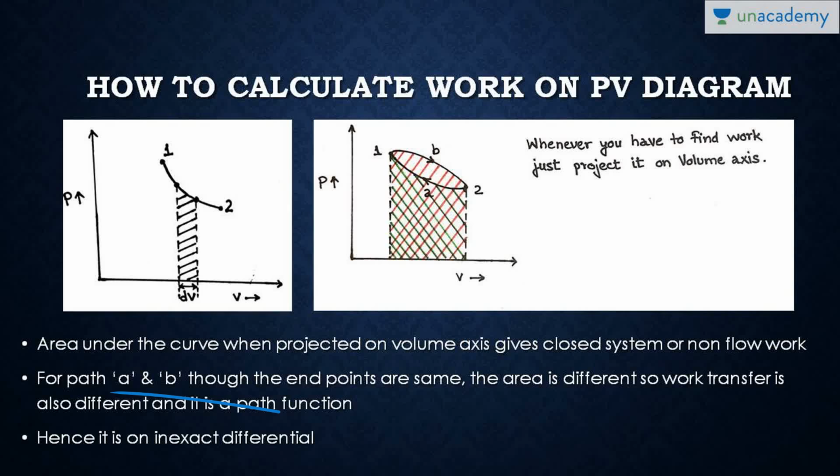For path A and B, the endpoints of both are the same, but work transfer is different for path A as well as for path B, because areas are different. Hence it is an inexact differential. You cannot find its exact difference. So first of all, if you have to find the work transfer projected on the volume axis, always write work transfer from 1 to 2 is equal to integral PdV. Never write dW equal to W2 minus W1, which is wrong. So here it is an inexact differential.